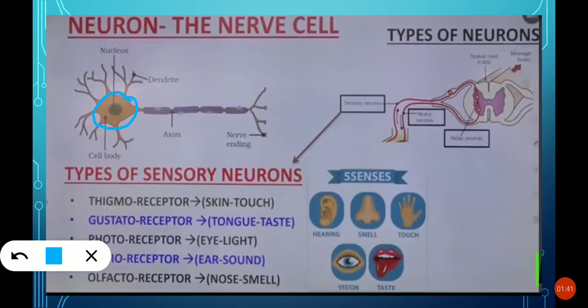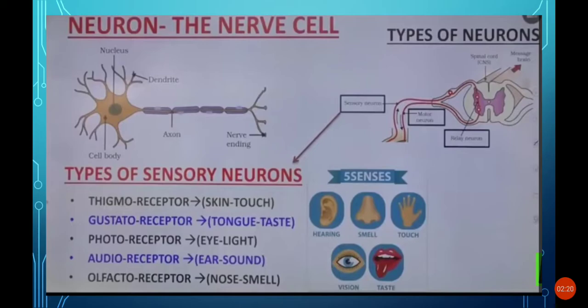These hair-like structures coming from the cell body are called dendrites. In the center of the cell body, the nucleus is present. From the cell body, this stem-like structure is called the axon. The ending of that axon is called nerve endings. So this is the structure of a neuron.